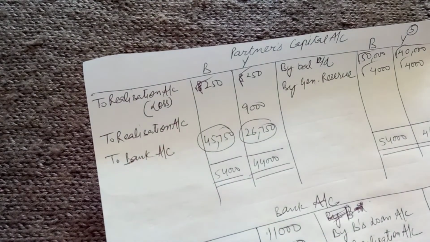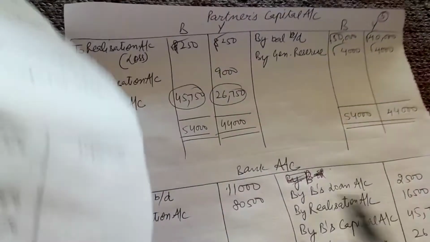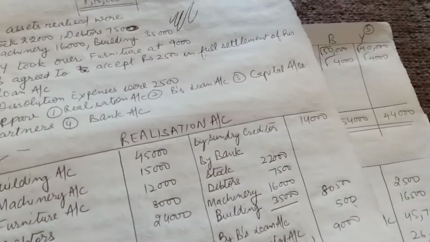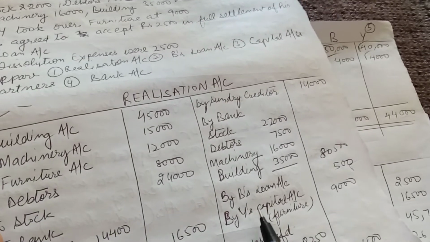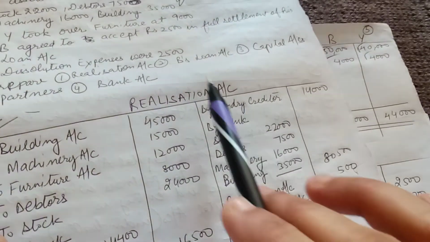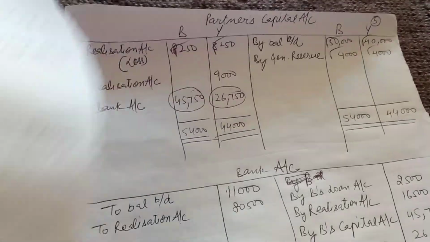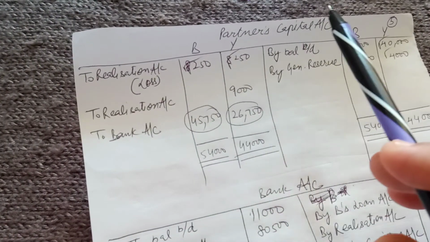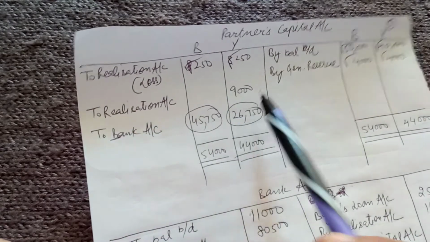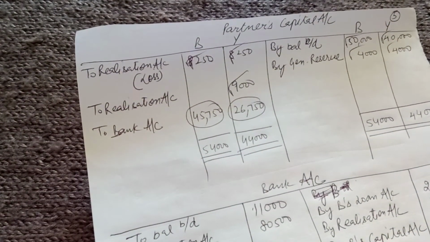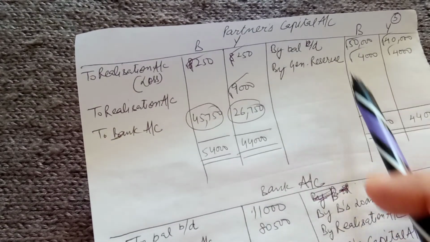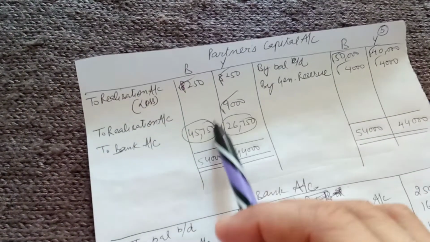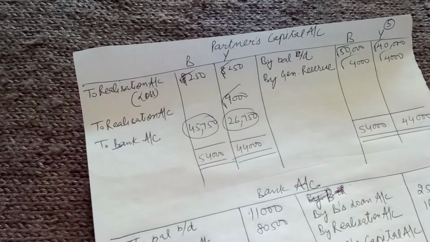And then we made an entry for the furniture: partner's capital account to realization 9,000 for the furniture taken over, entered here in his account. And then we will balance the capital accounts and make the entry to bank.